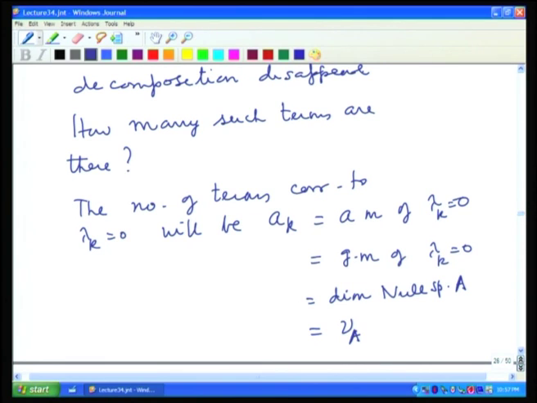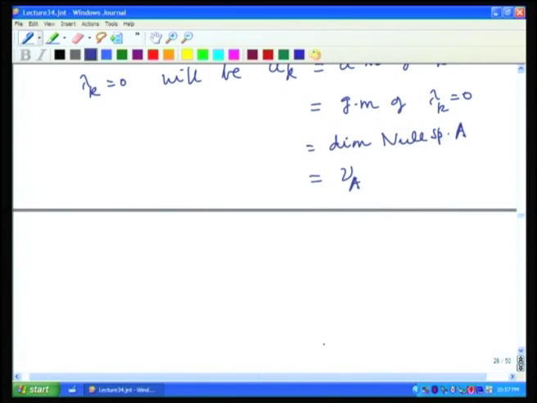A priori we had n terms, and because of the multiplier factor of the eigenvalue, whenever we have an eigenvalue 0, nu A, the nullity, times that many terms will disappear.